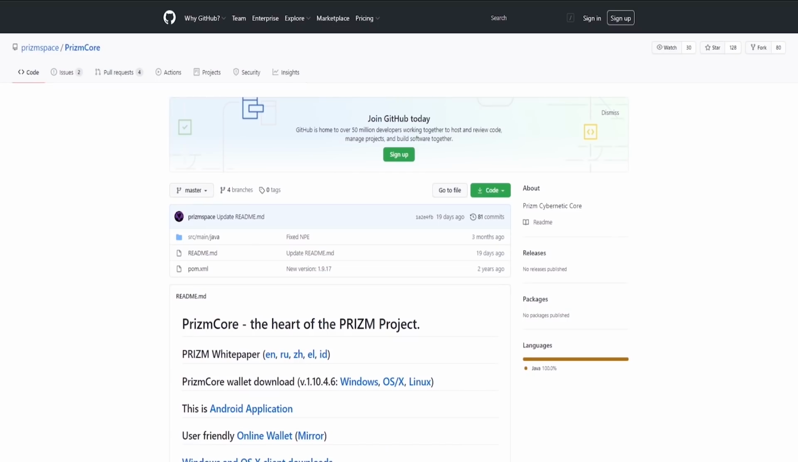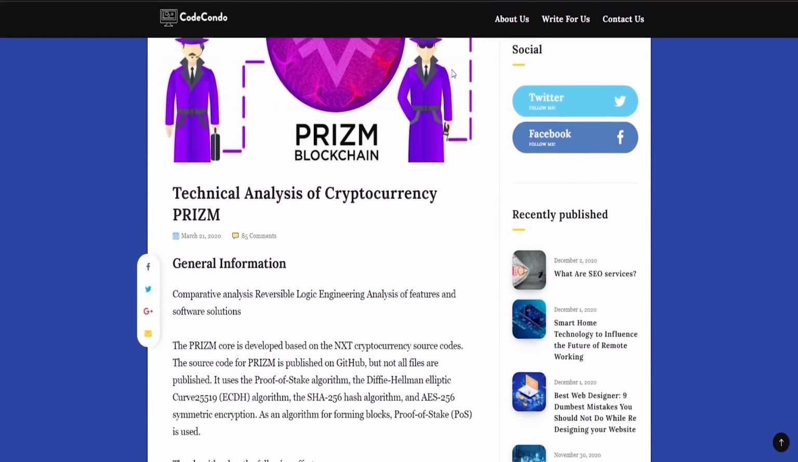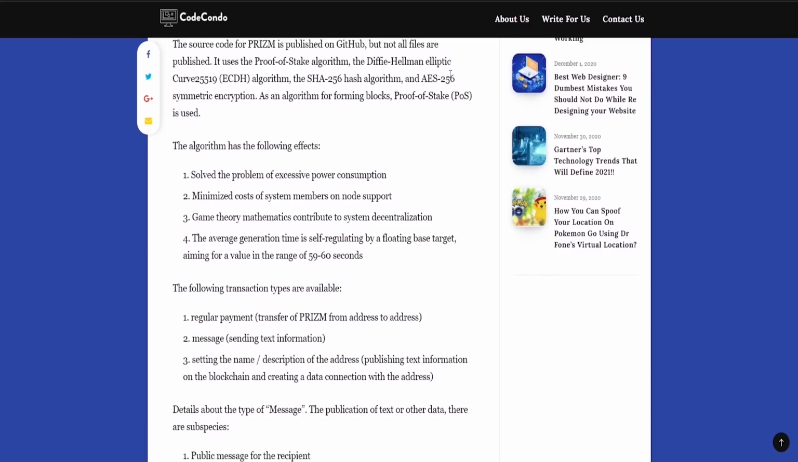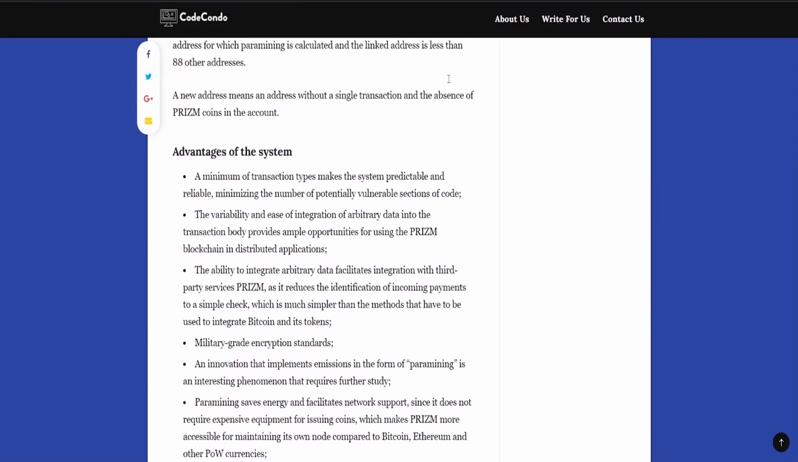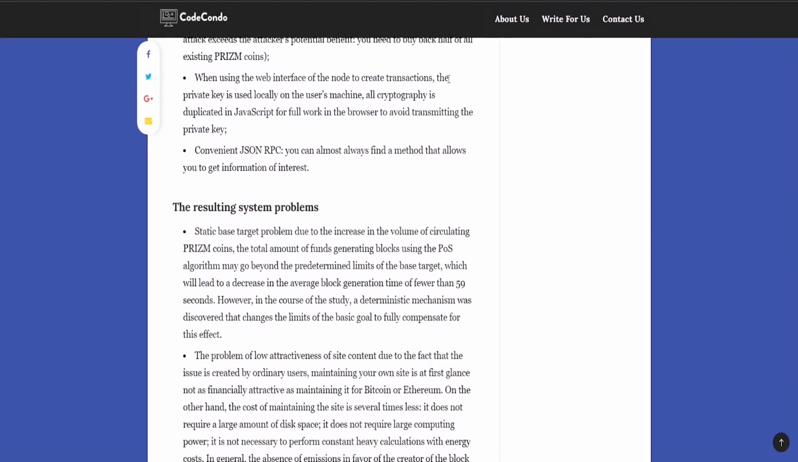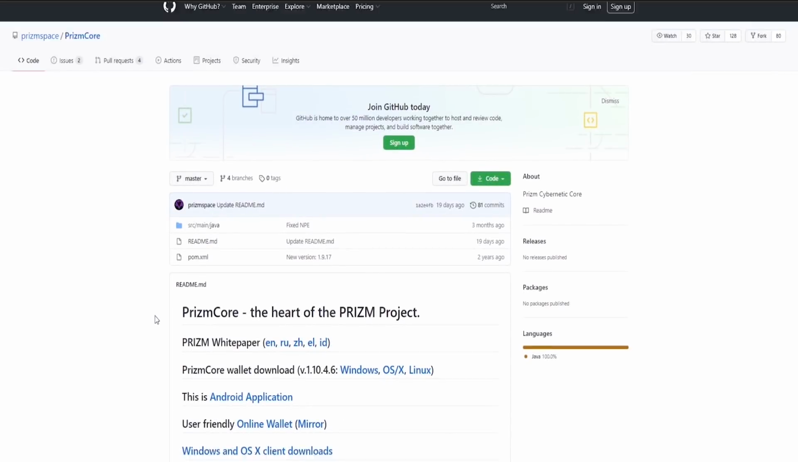Anyone can download the source code and get acquainted with the technical part of the project. There is also a full source code technical analysis report from the Kodakondo team. Let's move on to the functionality.